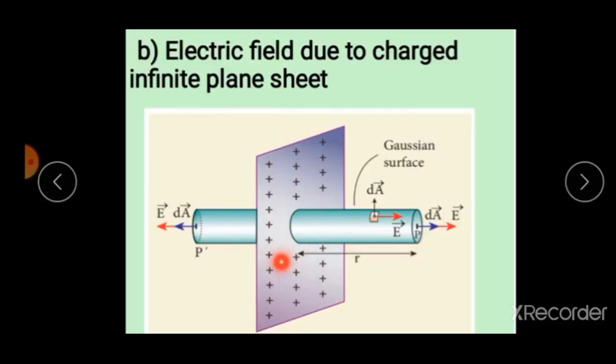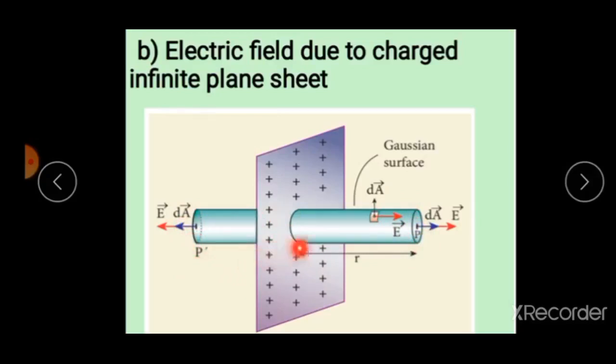Now the electric field acting at all points is the same, in the outward direction. Now consider a Gaussian surface of length 2r. This is a Gaussian surface. One end is at point P, the other end is at point P dash.